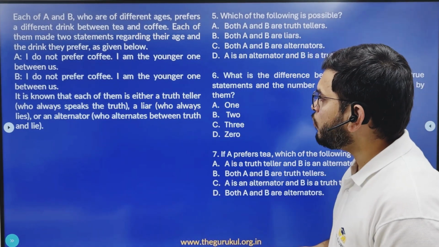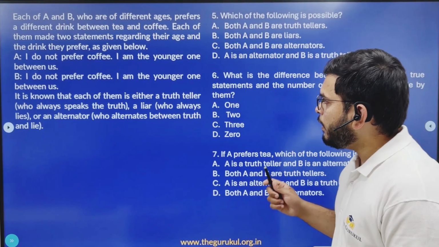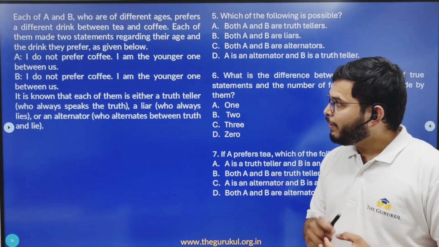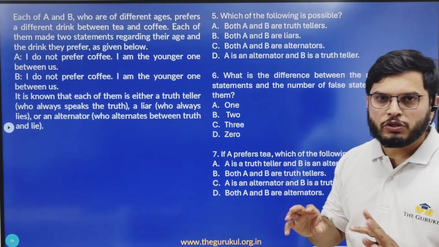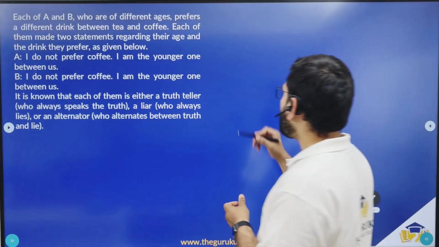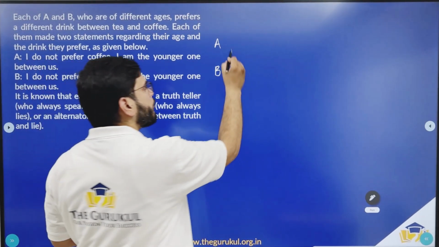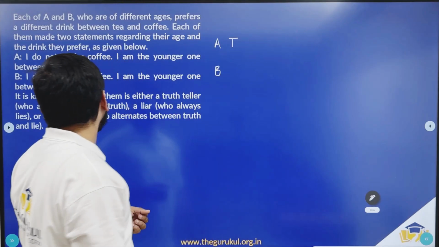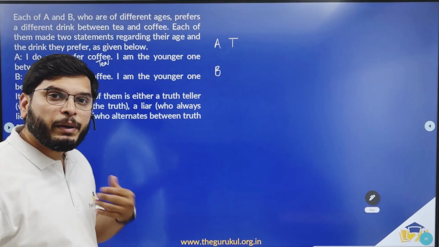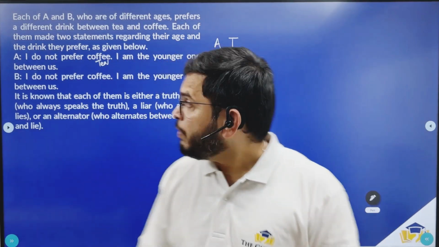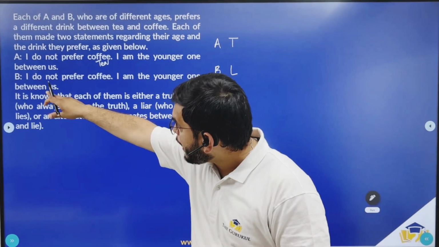Okay. Now it is known that each of them is either a truth teller who always speaks the truth, liar who always lies, or an alternator who alternates between truth and lie. And we are asked three questions based on the given information. So here we have A and B. Now let us start with A being the truth teller. Done. So if the first statement made by A is true, I do not prefer coffee. So A prefers tea. If A prefers tea, B should prefer coffee. So if this is true, this should be a lie because it states I do not prefer coffee.